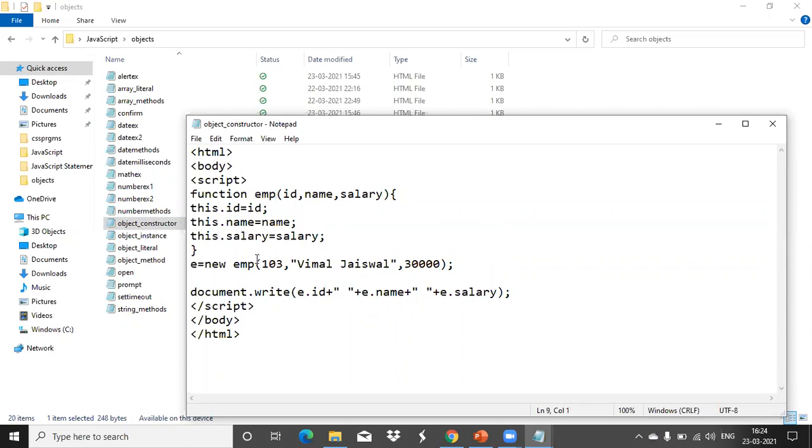Now, how are we calling this function EMP to create an object? You can see here, e equal to new EMP. I have used the function name only, and then we are passing these values. So what will happen? The function is called here, 103 is assigned to ID, Vimal to name, and the salary is assigned. That value we are storing for e. Now if I display e.id and e.name for this current object e, whatever values I assigned, we are displaying them using document.write. Is this clear? Any doubt?